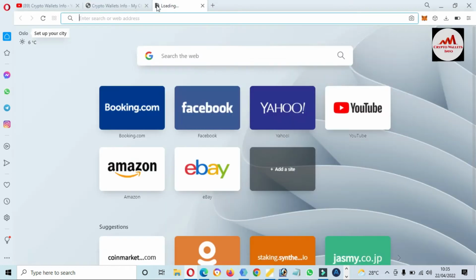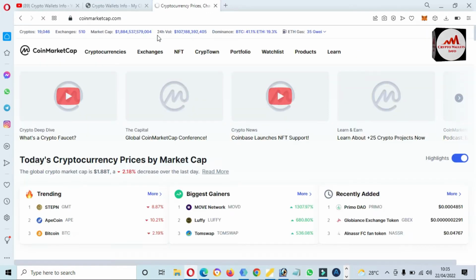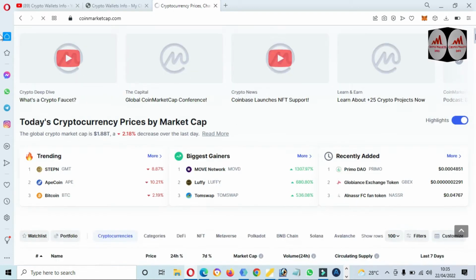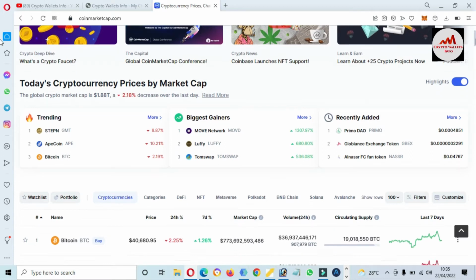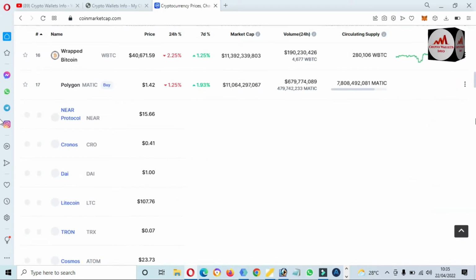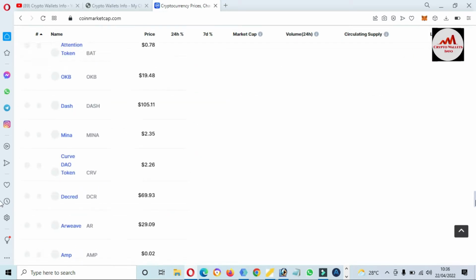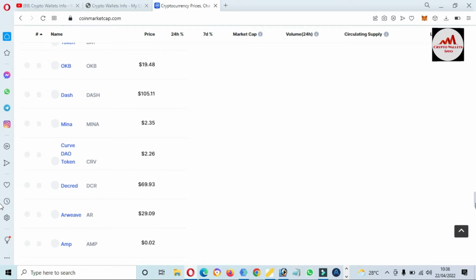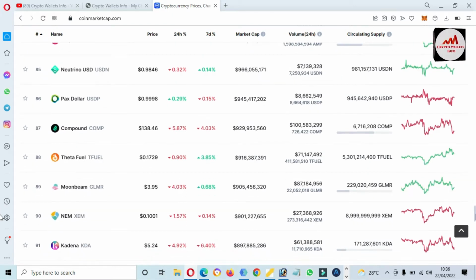First of all, I'm going to open CoinMarketCap, and we will check the rank of the ZRX platform. First we need to connect our Metamask wallet to that platform. After that we will add this token. This time Bitcoin price is $40,000 plus, and two days ago Bitcoin was almost $42,000, but in one day Bitcoin went down almost $3,000.